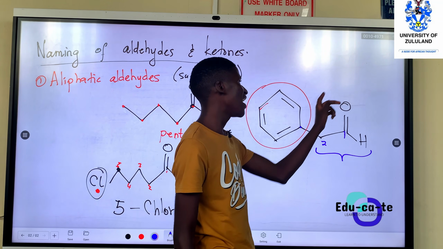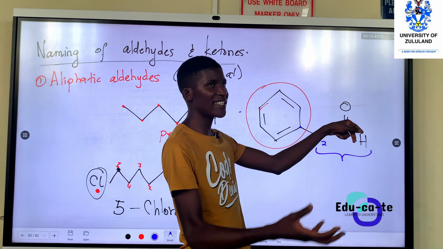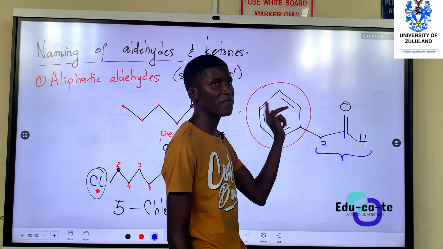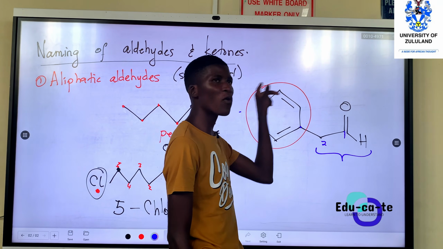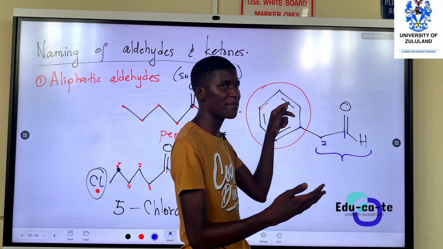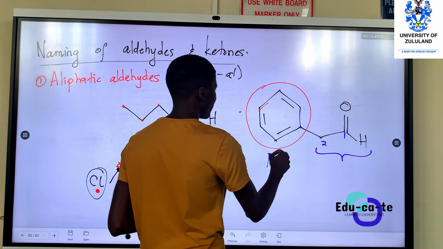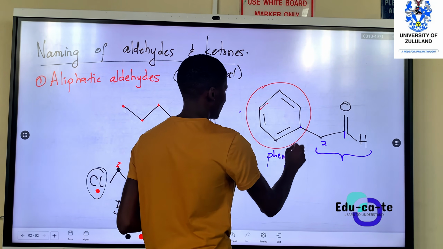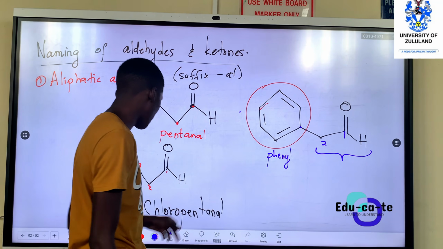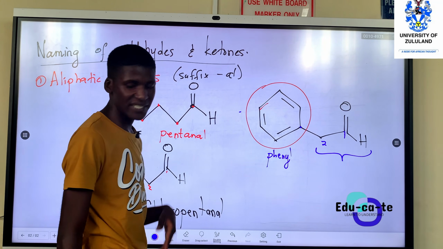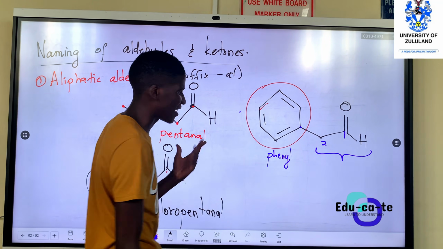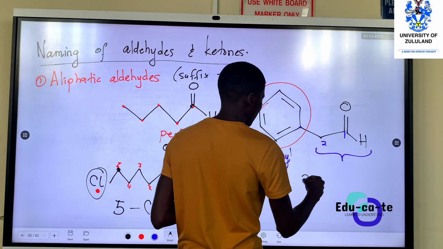It's because the aldehyde group takes precedence over a phenyl group, because this is just a carbon. They don't have that much strength, so this is still an aldehyde, but it has got a phenyl group here. So you can now mention what's in it. This is a 2-phenyl ethanol, but you can just say this is phenyl ethanol.